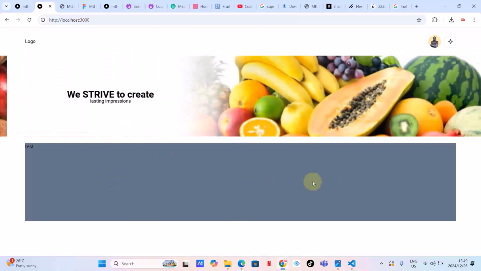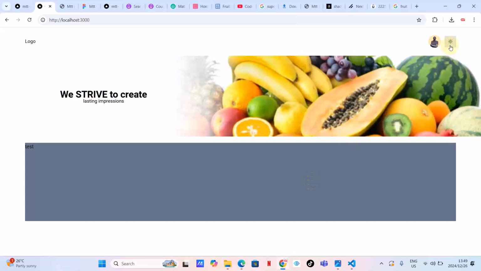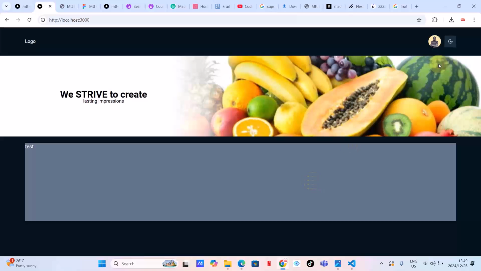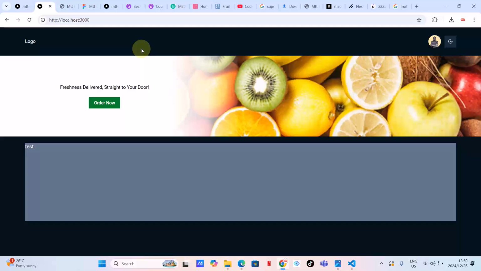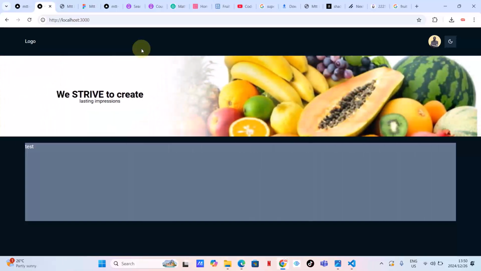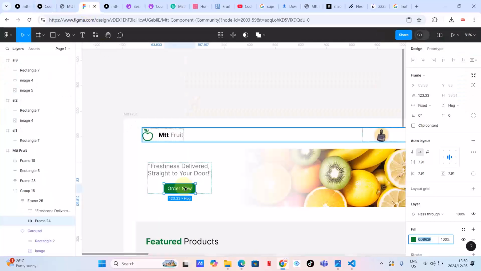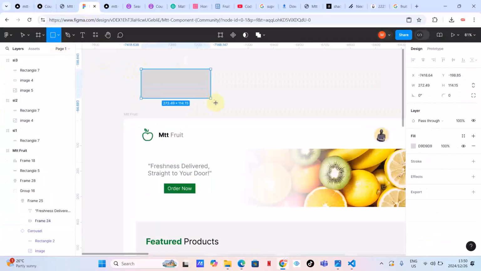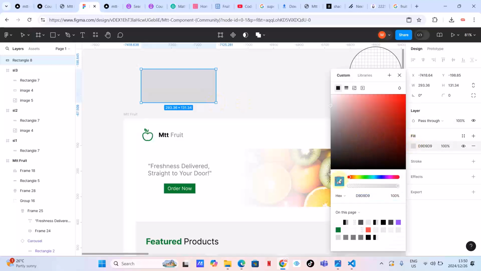Now in terms of coloring, let me check the dark mode. Do you see that this color doesn't blend well with the dark mode? If you look at this dark mode, guys, let's work on it. It's a nice color, but it's a default color that came with the Mat component. Maybe you might want to have your own darker version. For instance, let's go back here. Let me just make an example.